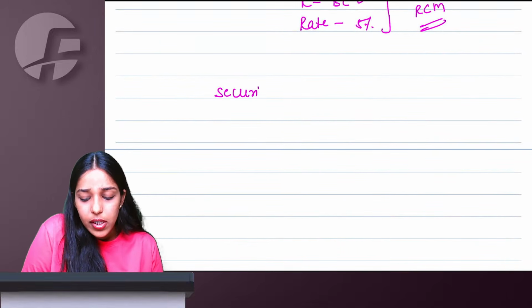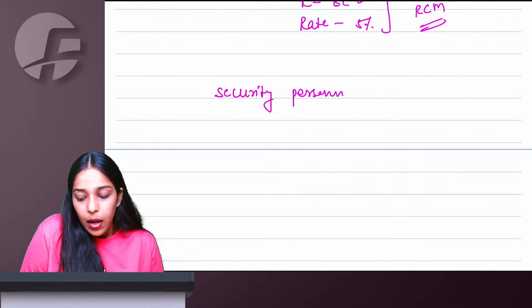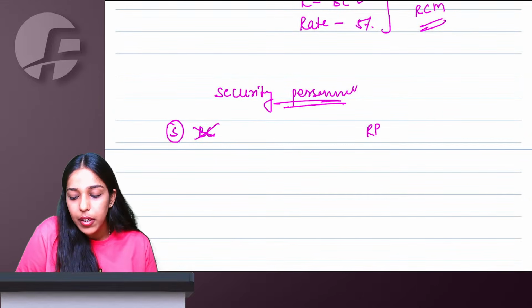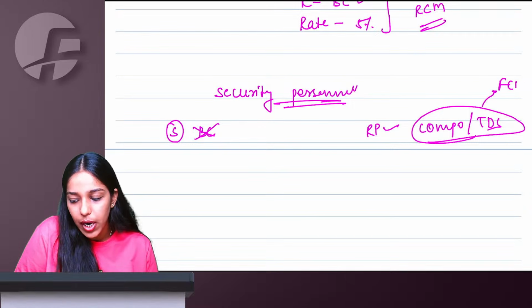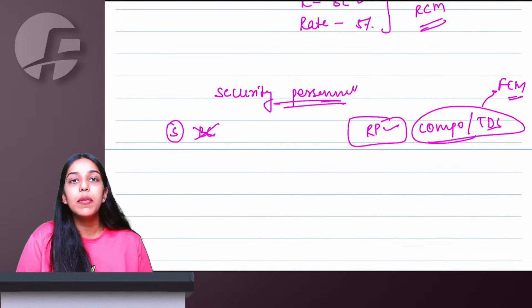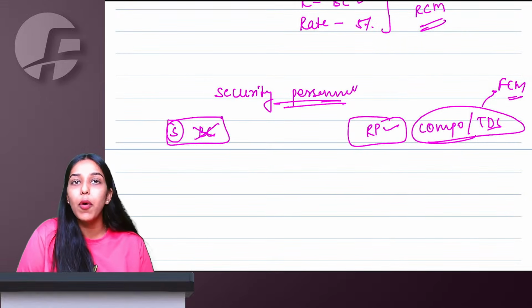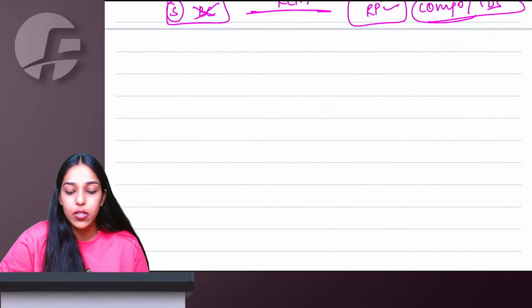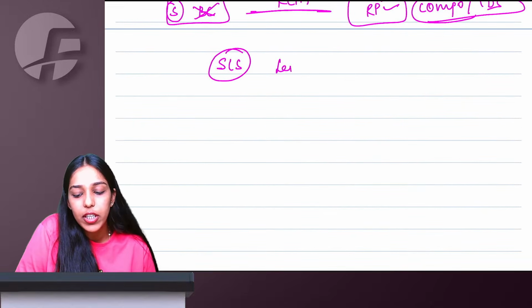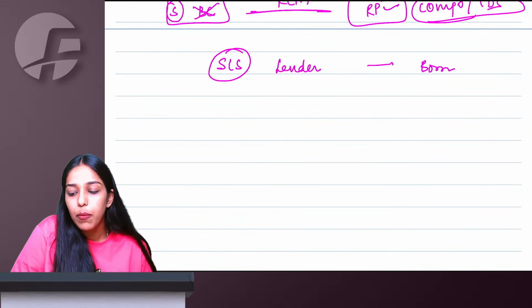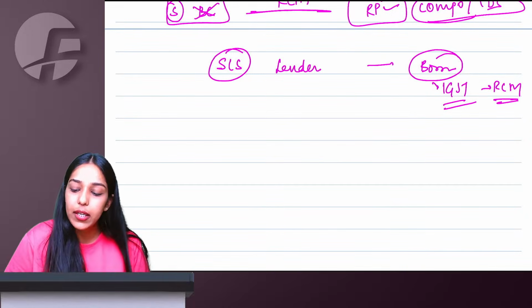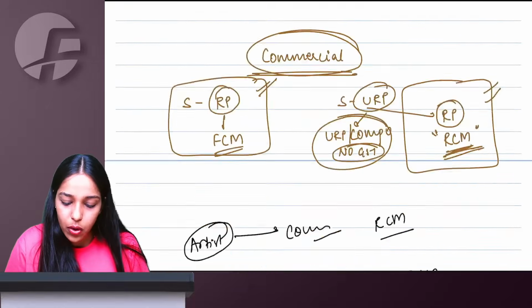Talking about personal security services. Again, supplier should not be a body corporate and recipient should be a registered person, not composition or those three TDS people, for them forward charge. But other than these, a normal registered person should be the recipient, and the supplier should not be a body corporate. Then for personal security services, reverse charge mechanism is going to apply. Security lending scheme where the lender is giving shares to the borrower: the borrower has to pay compulsory IGST under reverse charge mechanism here.